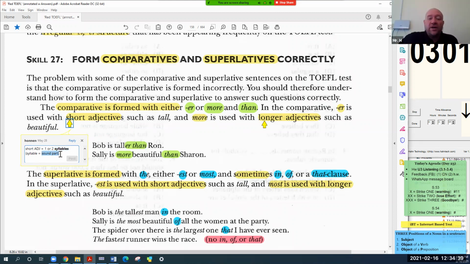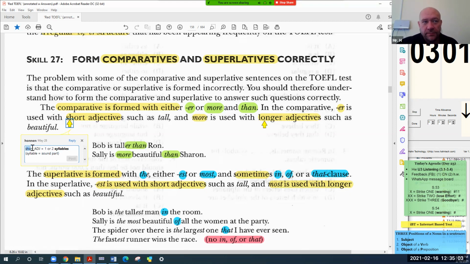For example, fantastic. How many syllables do you hear? Fantastic, three syllables, three parts. Is that short?